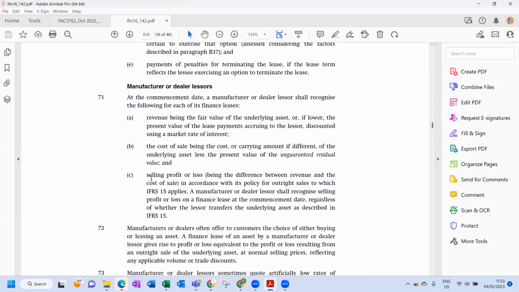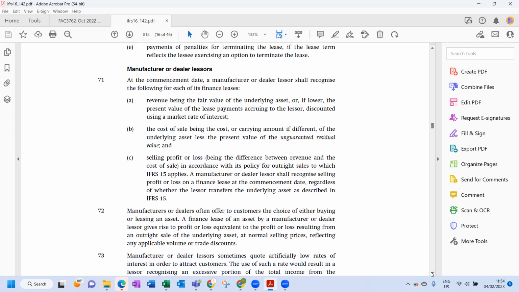Then they say the selling profit or loss being the difference between revenue and cost of sales. So we're going to remove that inventory now, in accordance with its policy for outright sales, to which IFRS 15 applies. A manufacturer, dealer, or lessor shall recognize a selling profit or loss on a finance lease at the commencement date, regardless of whether the lessor transfers the underlying asset.